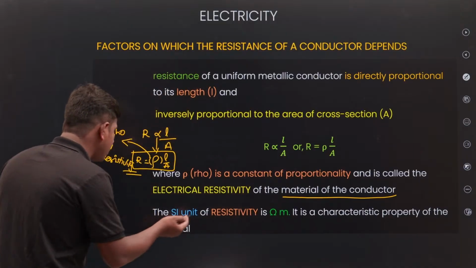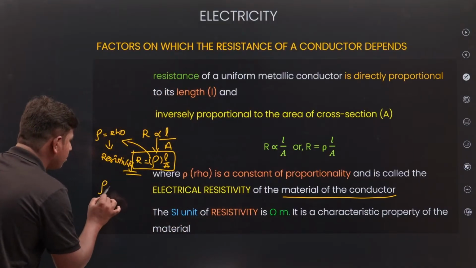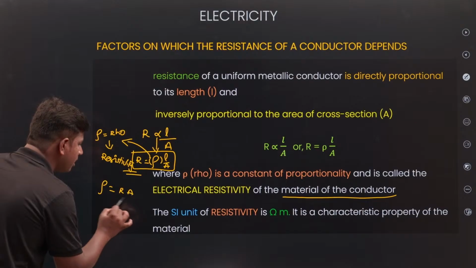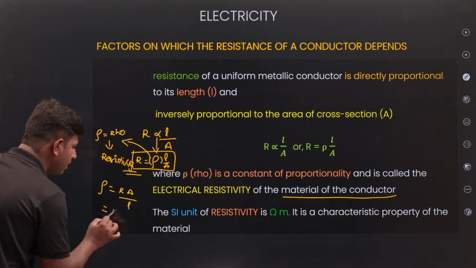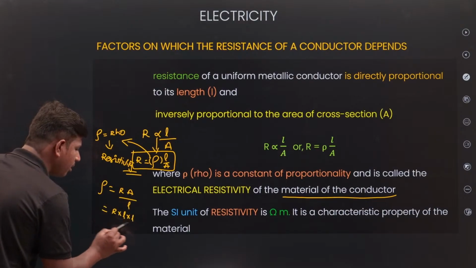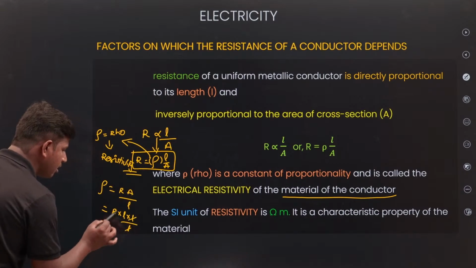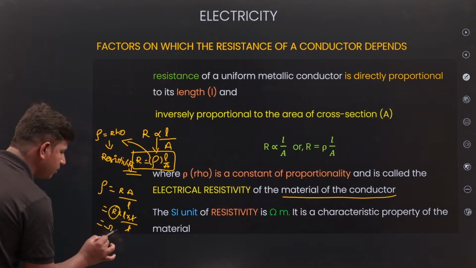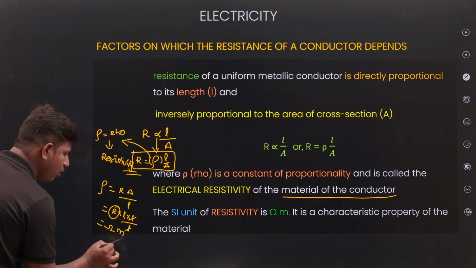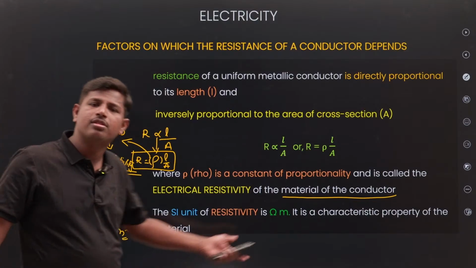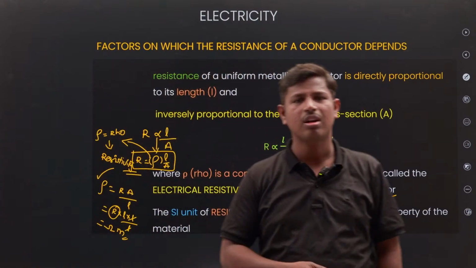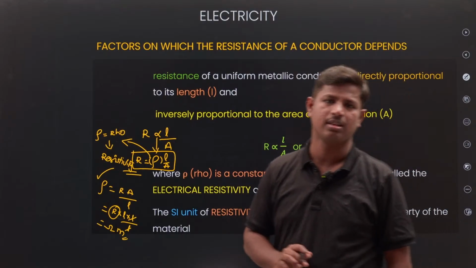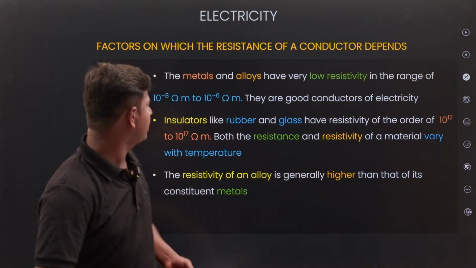Next, the unit. Rho is equal to RA by L. Area is length into length, divided by L, so L and L cancel. Resistance unit is ohm, length unit is meter. So ohm meter is the unit of resistivity. Simple. Ohm meter is the unit of resistivity. Clear? Next.